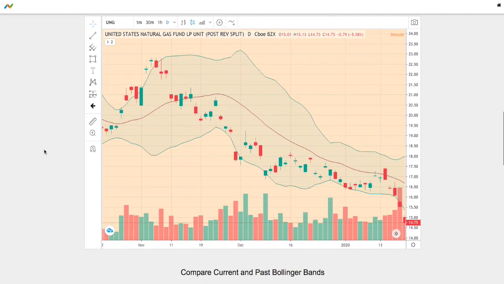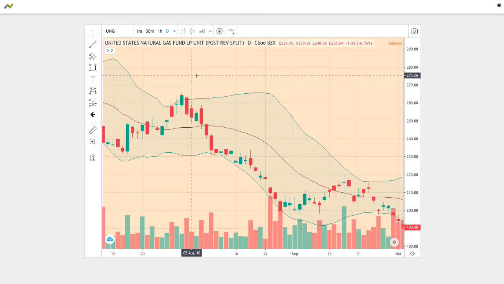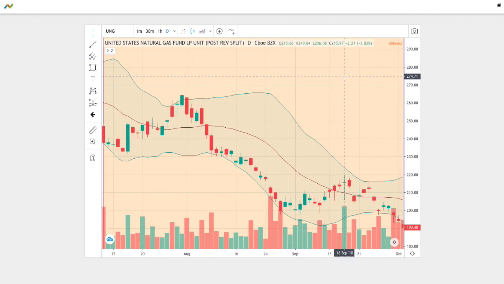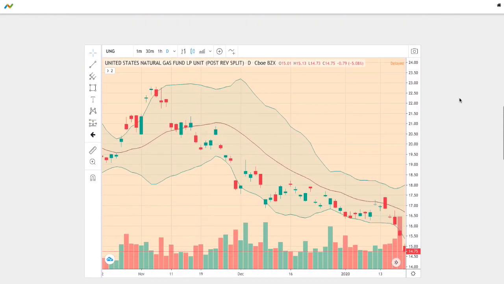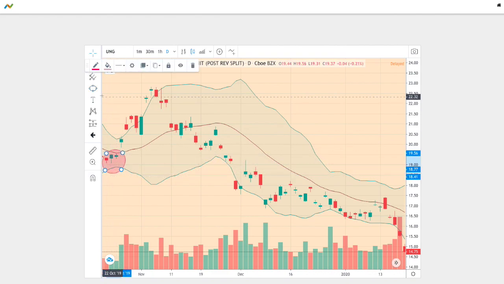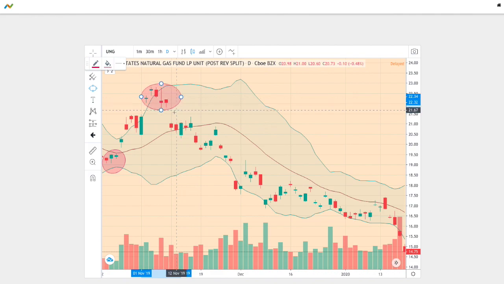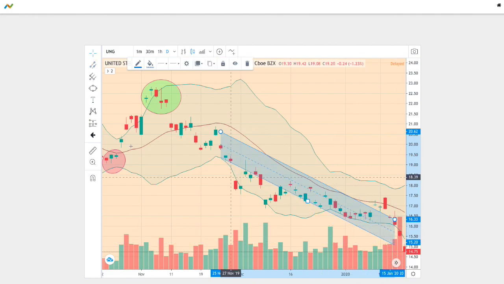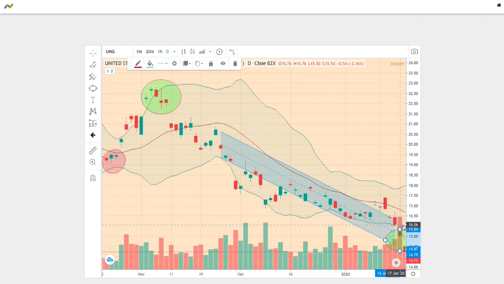Right here we have the current trend, and below is the trend that I believe is the best match. This trend dates back to July 8th to October 1st, 2010. So let me point out why these two charts are similar. On the current trend, we start off slightly below the middle Bollinger Band, and then we made a nice reversal to touch the upper Bollinger Band. Afterwards, we average below the middle Bollinger Band for several days, continuing down lower, and we do manage to touch the bottom Bollinger Band right towards the end as well.